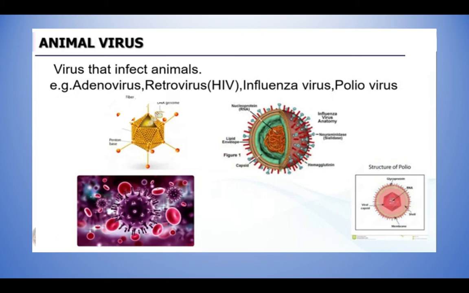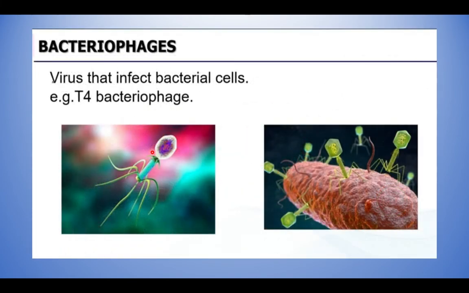Next, bacteriophage. What is bacteriophage? If the virus is living over the bacteria, it is called bacteriophage. Bacteria is already microscopic. It is not visible with the naked eye, and bacteria come under the microbes only.